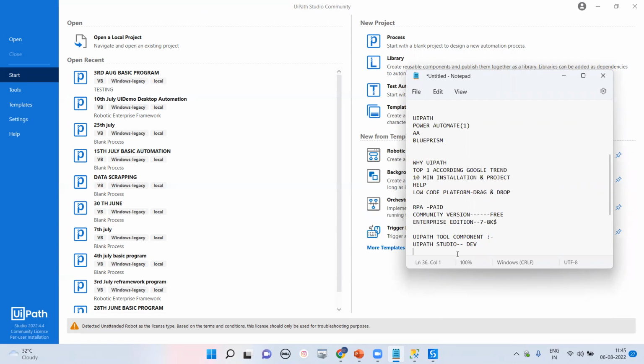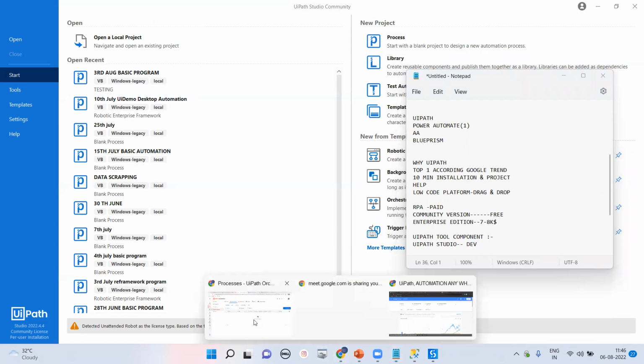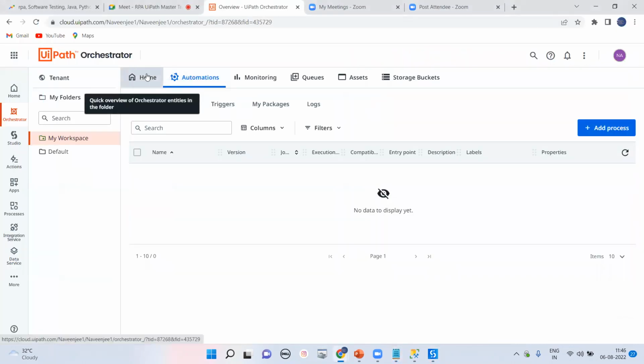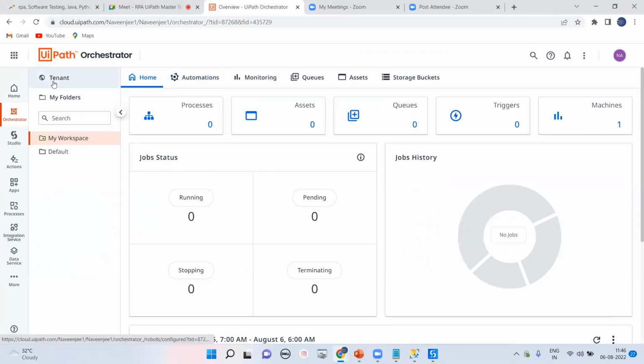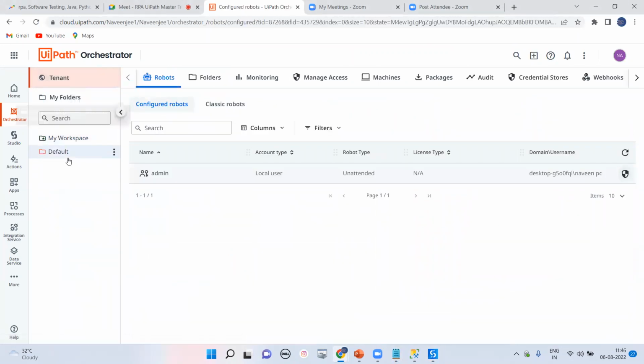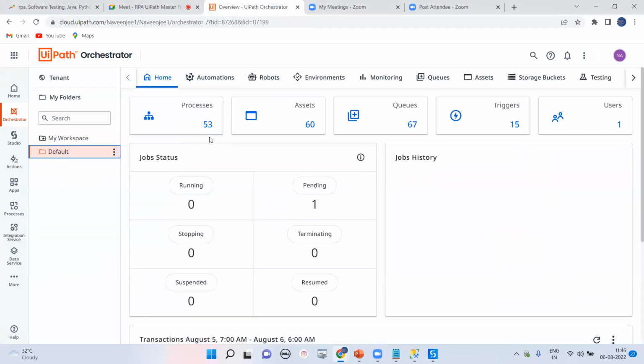But if you're going to automate the process from across the world, then you will go for Orchestrator. I will come to this part also. That is the dashboard. If you go to home, I'll try to show this. Here, in the dashboard, right now you are getting 53 processes I have deployed to my particular bot, 60 assets I have deployed, 67 queues I've already used, and 15 triggers. So this is the dashboard of Orchestrator, UiPath Orchestrator. I'll come to this part.